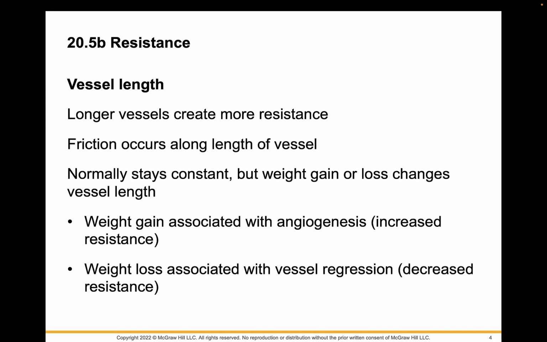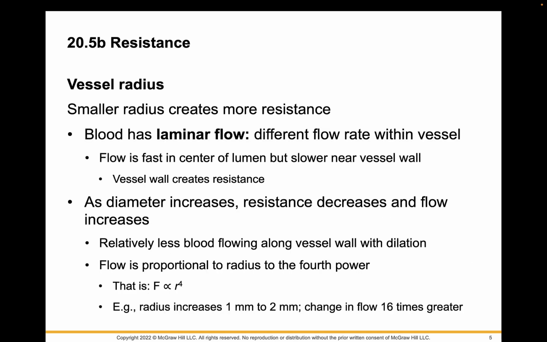Weight loss, we have vessel regression, decreased resistance. The thing to keep in mind here, the longer the vessel, the greater the resistance we're going to see. The factor that is most critical to resistance is going to be vessel radius. So now we're looking at the smaller the radius, the more resistance we see.